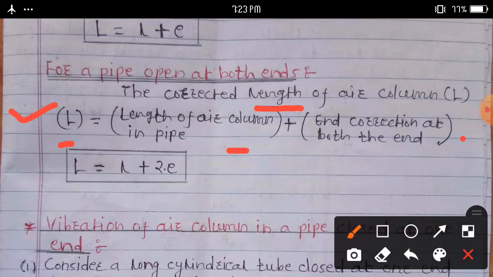This twice indicates end correction at both ends. This is the basic difference between a pipe closed at one end and a pipe open at both ends. Then we calculate the corrected length of air column in both cases.